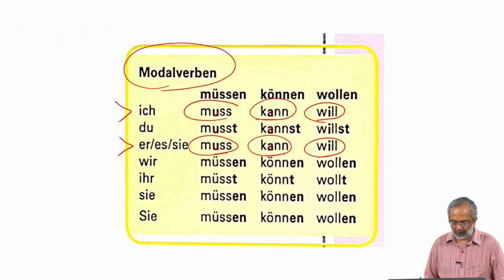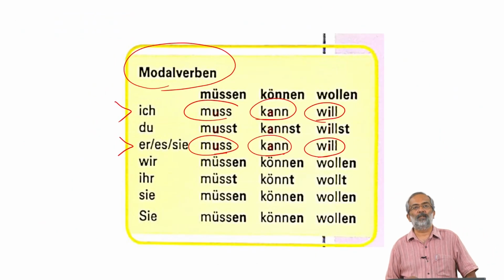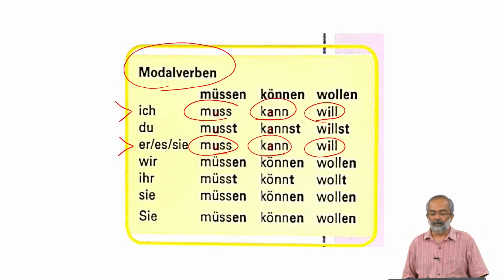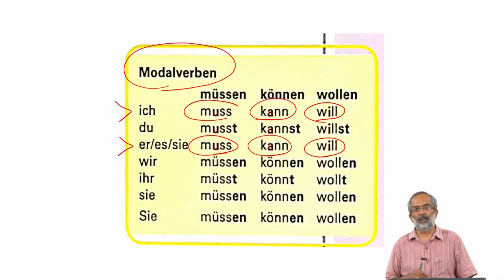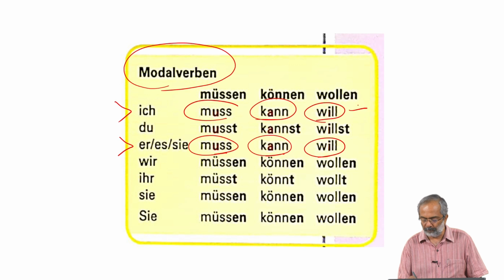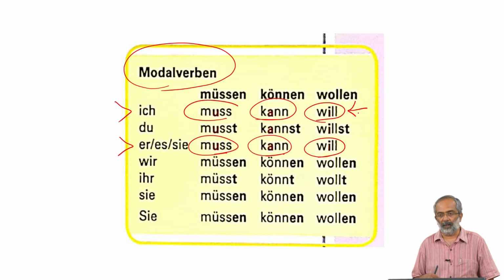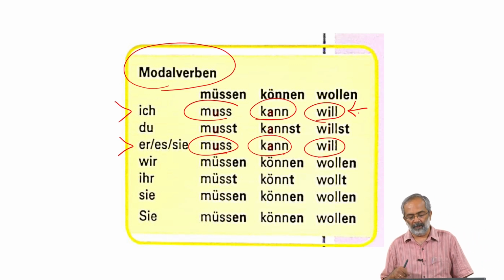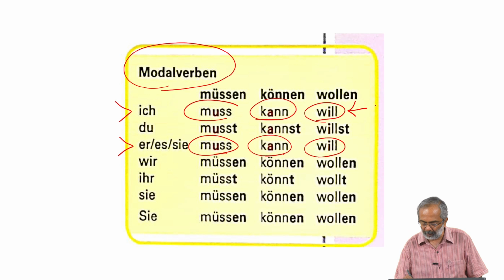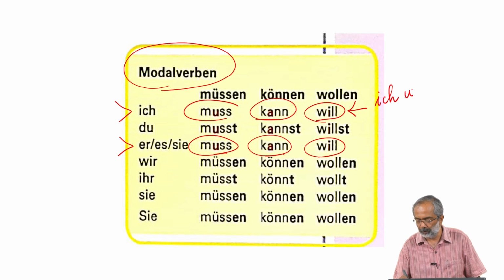If we go back to our slide with the three modal verbs, we will find ich will, du willst, er will, wir wollen, ihr wollt, sie wollen. So this ich will causes some amount of interference. The English I will interferes in learning this, but ich will in German basically means I want to.